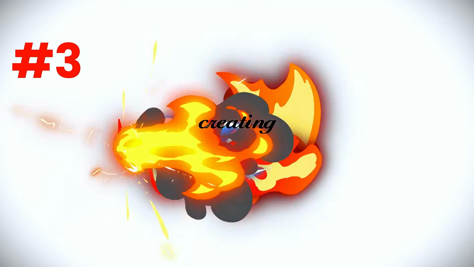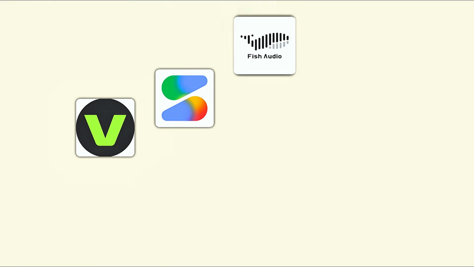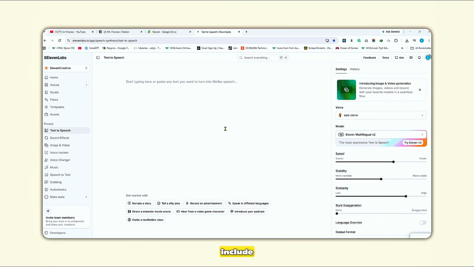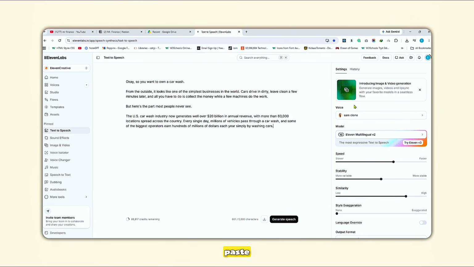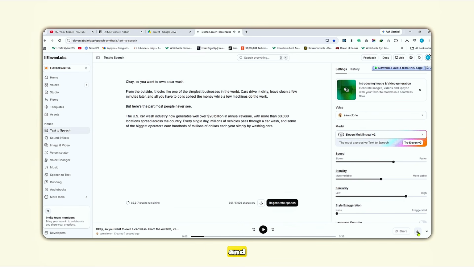Step 3, creating the voiceover. I've tested a lot of AI voice generators, but I always come back to 11 Labs. The voices include natural breathing, better emotion, and realistic inflection, so they sound like an actual person instead of a robotic text-to-speech engine. Even the free plan uses the same voice model as the paid version. The only real difference is the monthly character limit. Simply paste in your script, choose a realistic voice, generate the audio, and download it.